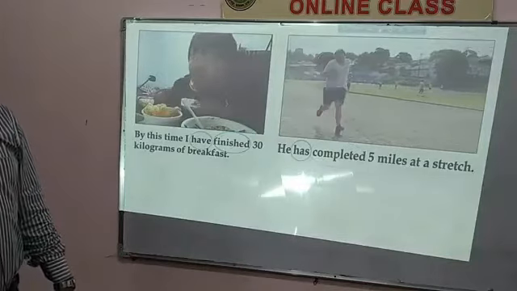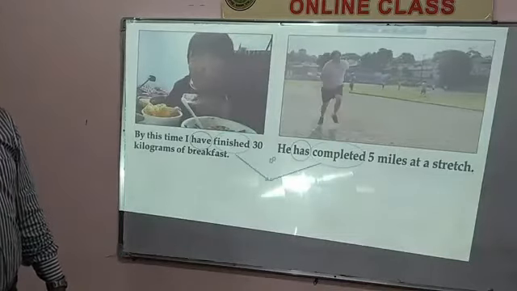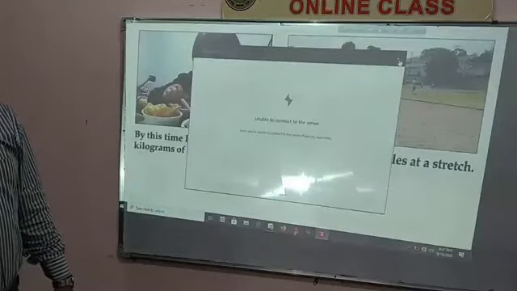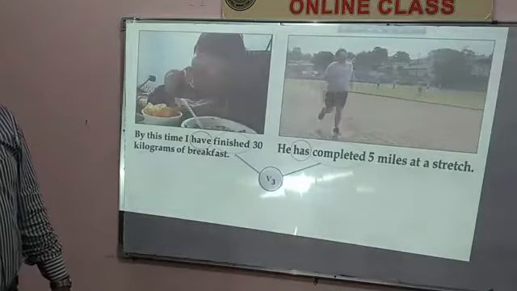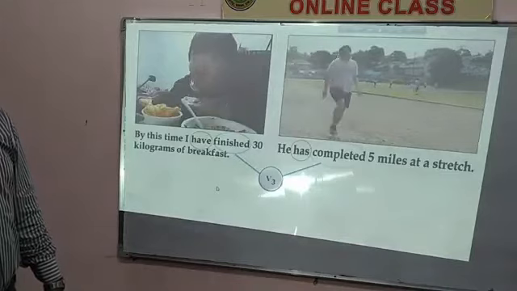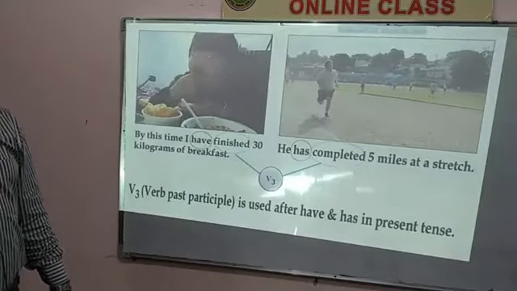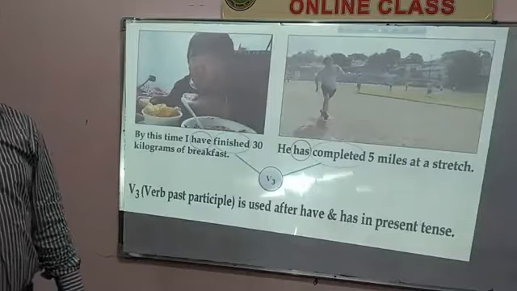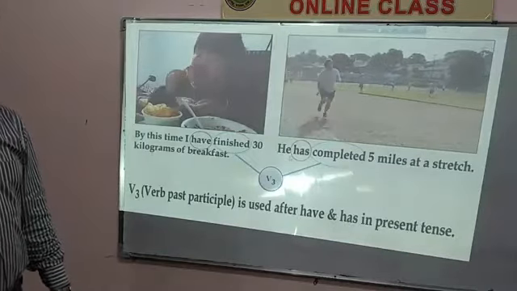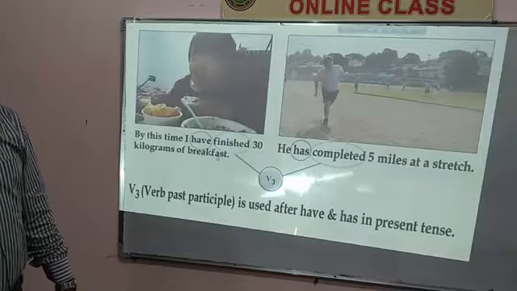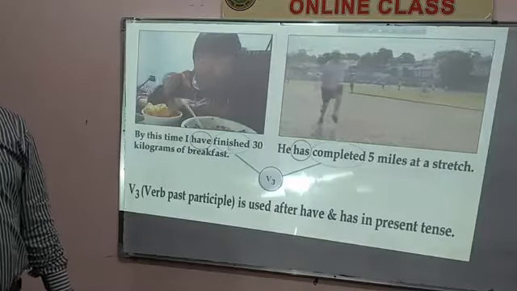It means you have to know that they are verb 3. They are verb 3. It means verb 3, the verb past participle form, is used after have and has in present tense. It means here you see have, you see has, and you have to use V3, the verb past participle form.